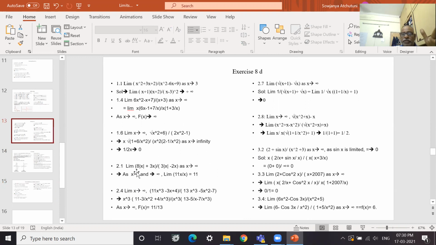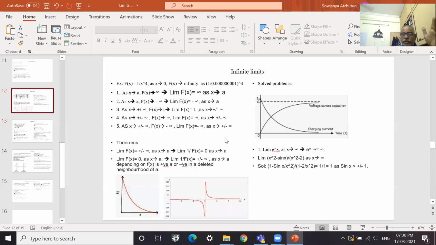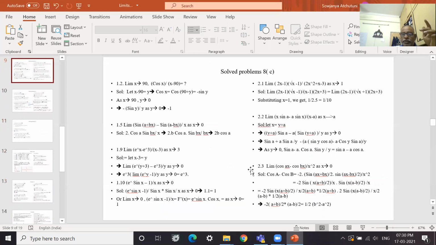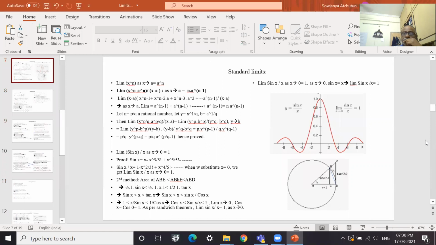We have seen the limits. These are the infinite limits we have seen. And we have seen sin x by x. As x tends to 0, sin x becomes x. So x by x is 1. So we have seen how x is less than sin x is less than tan x by the areas method.